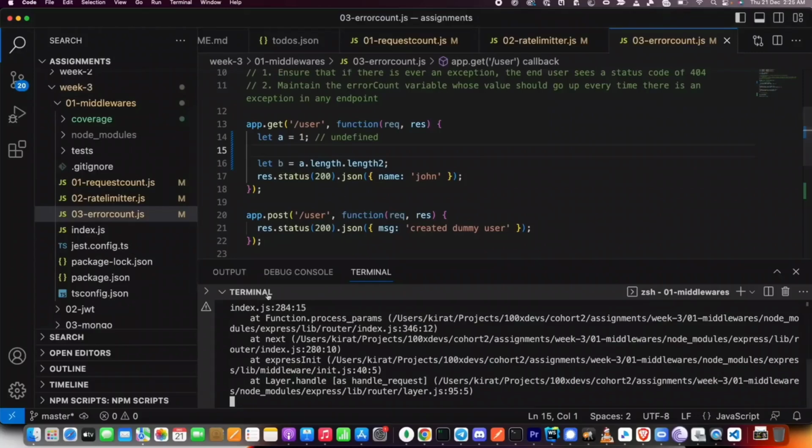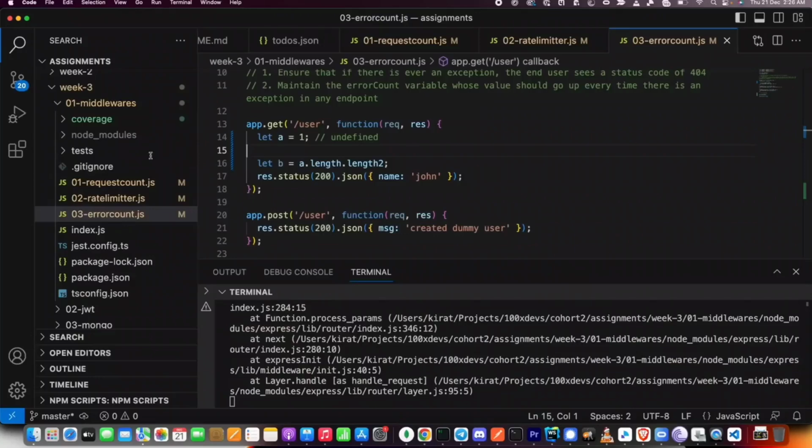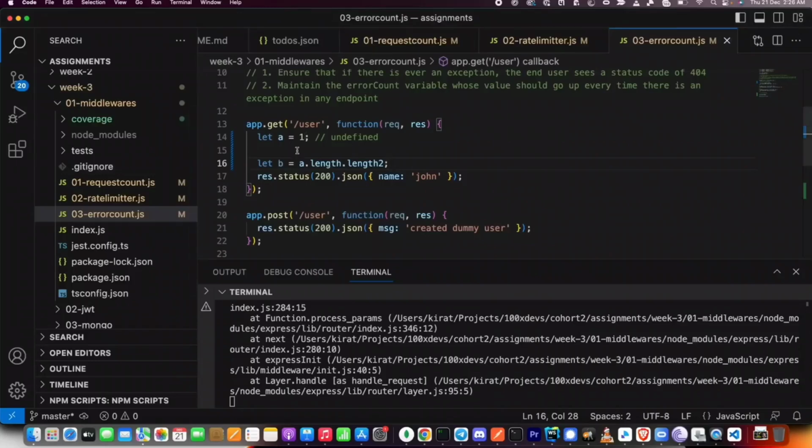So what does this tell you? It tells you that this is a very bad way to show the end user some exception, and this is an error that's being thrown. What are we adding now? Error handling middleware. Anytime there is an error,